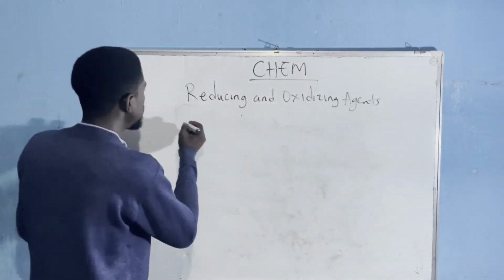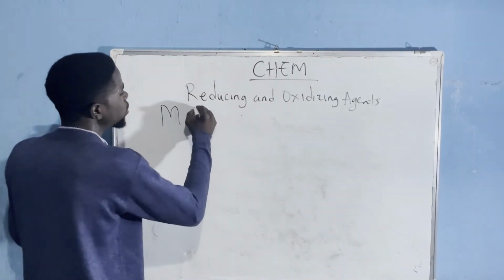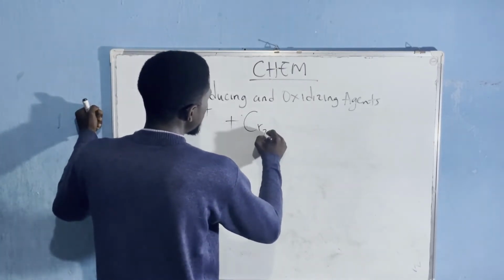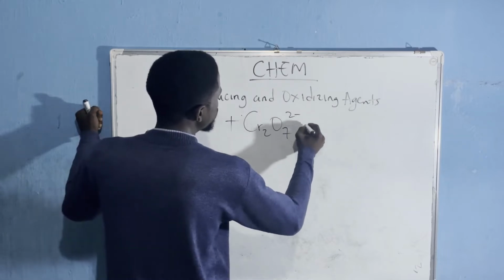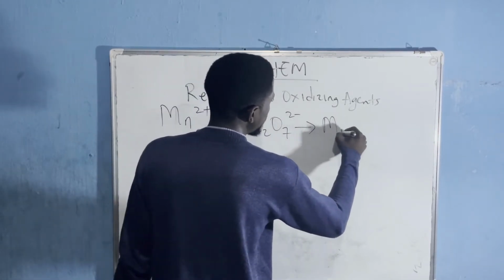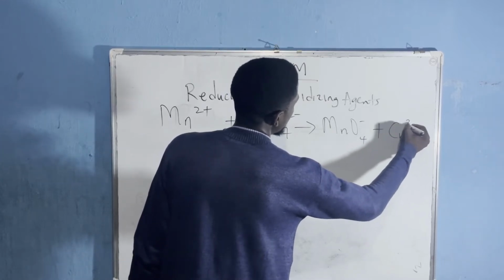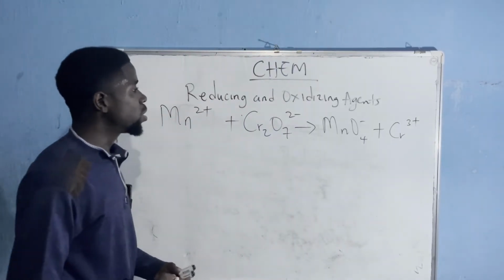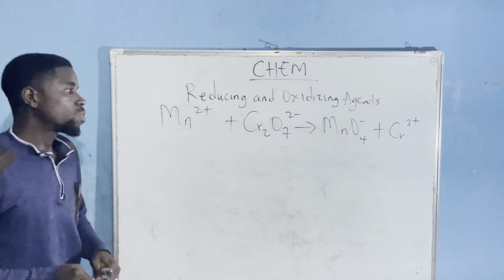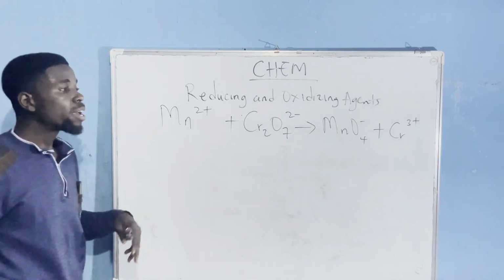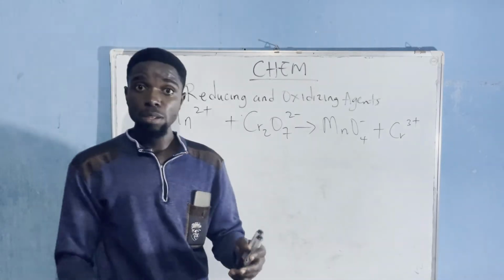So putting that down, you have Mn2+ and Cr2O7 2- reacting to give MnO4- plus Cr3+. The question is: identify the oxidizing and reducing agent. That's the question. Identify the oxidizing and reducing agent. This is quite simple.